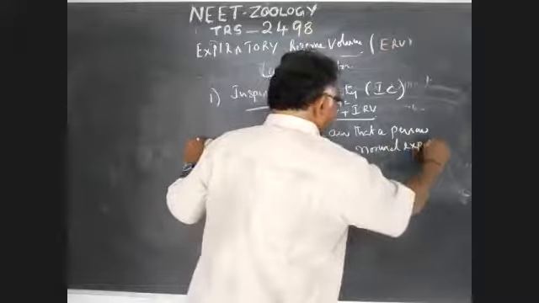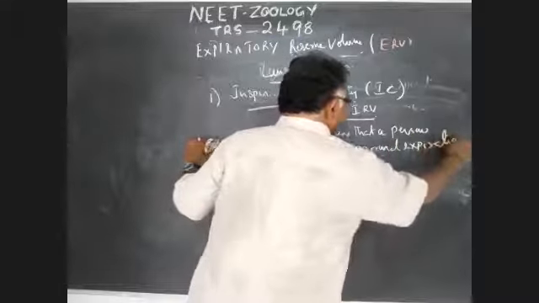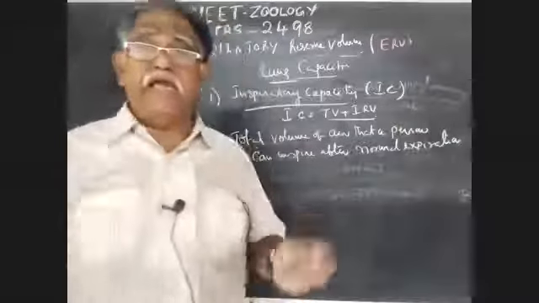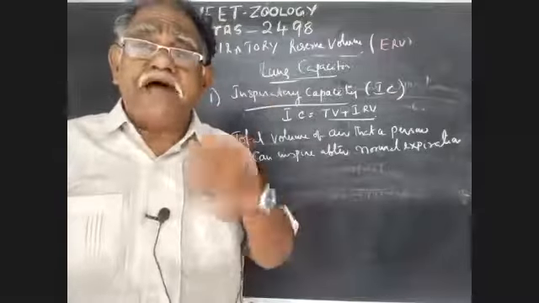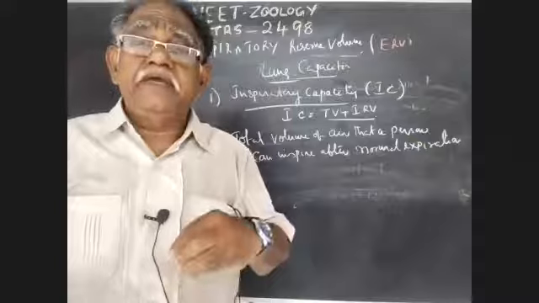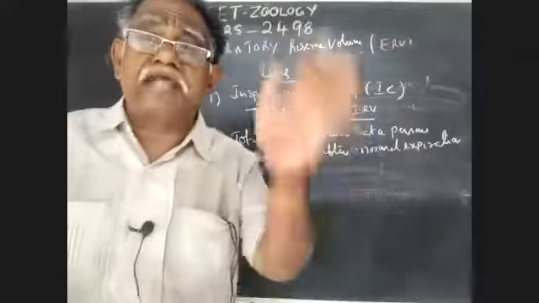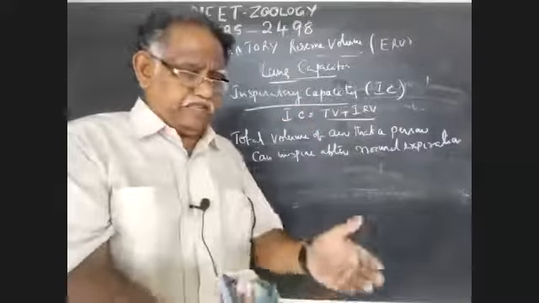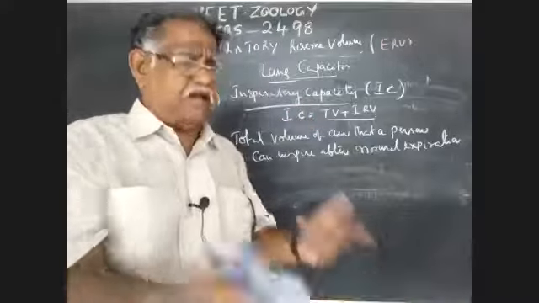After normal expiration, the total amount of air that can be inspired by a person. We release the air to outside by normal expiration.